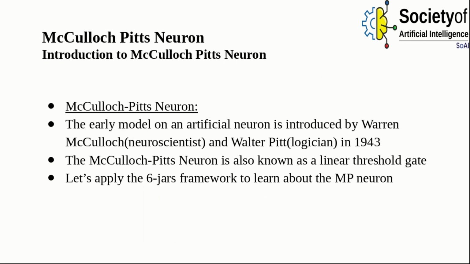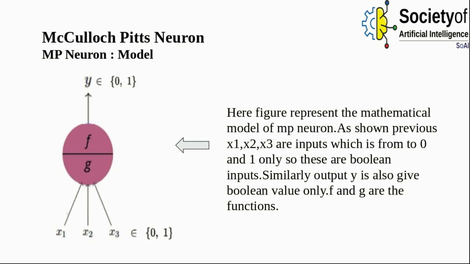So, what really is the McCulloch-Pitts neuron? Let's go a bit into the history of it. The early model of an artificial neuron was introduced by Warren McCulloch, a neuroscientist, and Walter Pitts, a logician, in 1943. The McCulloch-Pitts neuron is also known as the linear threshold gate. Let's apply the 6-jar framework to learn more about the McCulloch-Pitts neuron, or MP neuron model.